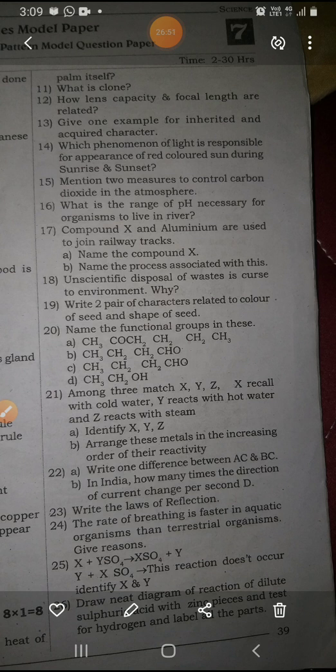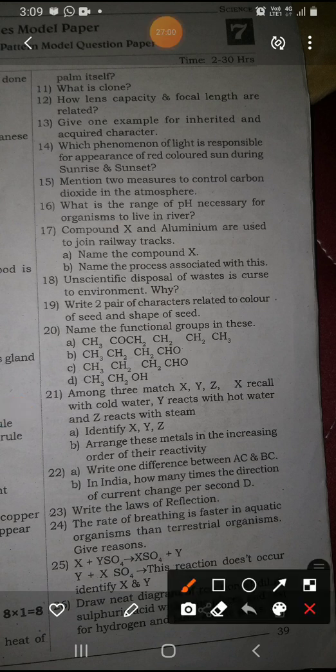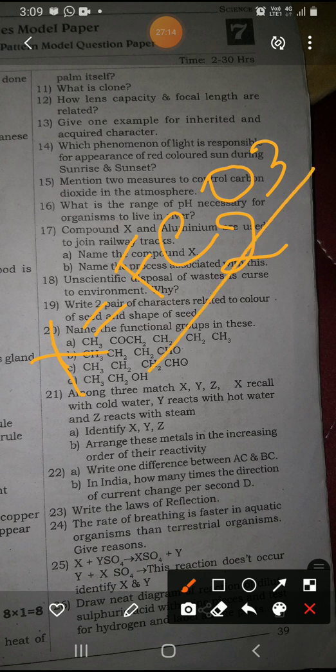So what is the X compound? We have to write the X compound: X compound is Fe2O3, ferric oxide. Fe2O3 is a compound which is used to join the railway tracks. In the chapter on metals we have discussed it. So ferric oxide is used with the aluminum to join the railway tracks.